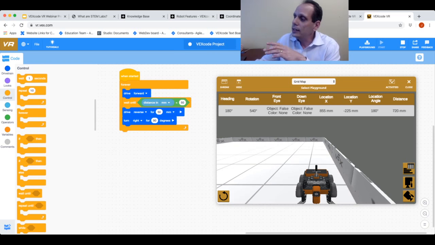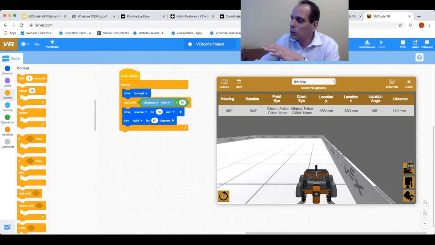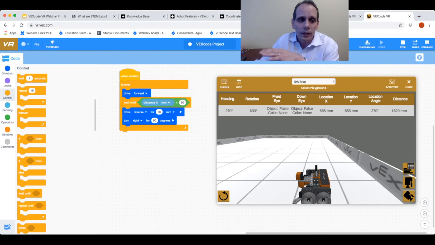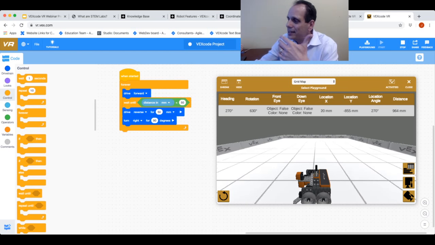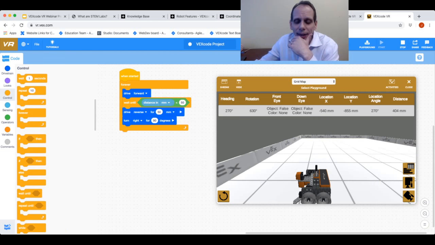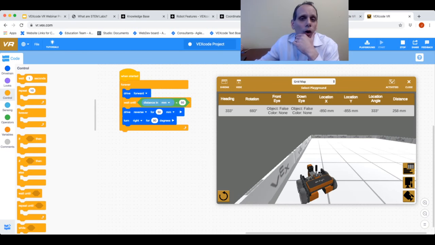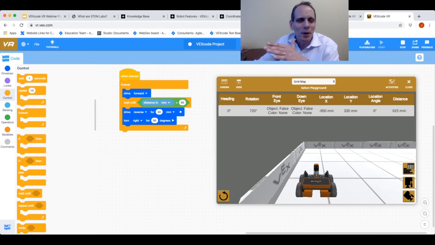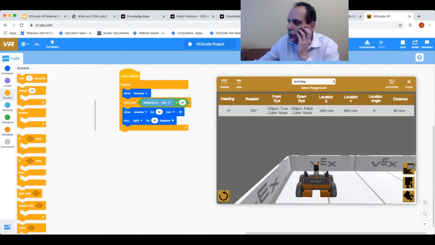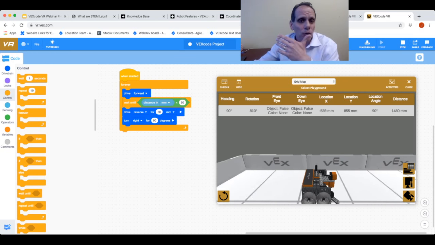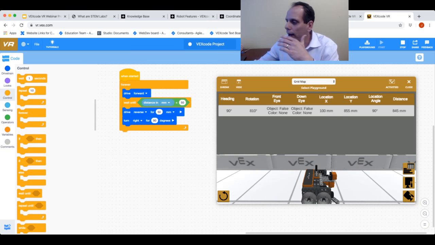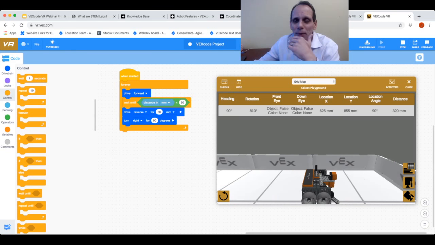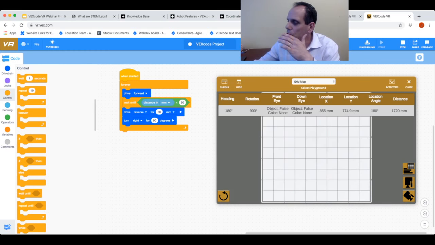All right, you can see my sensor dashboard updating as the robot is turning and moving throughout: the heading, the distance sensor, the location, the XY. We're going to talk about that in a little bit more detail momentarily. But all that is updating as my robot is moving through here. I'm going to make this a little bit more interesting. A lot of people have vacuum robots that go along and vacuum their apartment or house. So if I wanted the robot to mimic that action, right now it's just moving along the border. I need to get inside here if I want to have a vacuum robot.